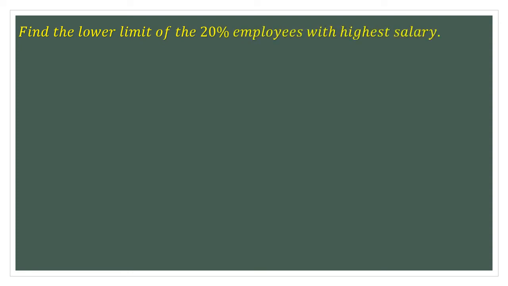Next, the second question was the lower limit of the richest 20% of the employees. Let's see how to solve that. Find the lower limit of the richest 20% of the employees, or the 20% of employees with the highest salary. Now this is my number line, and highest means on the right side I am going to mark a line with the right side 20%. So on the right side I have 20%, on the left side I have 80%.